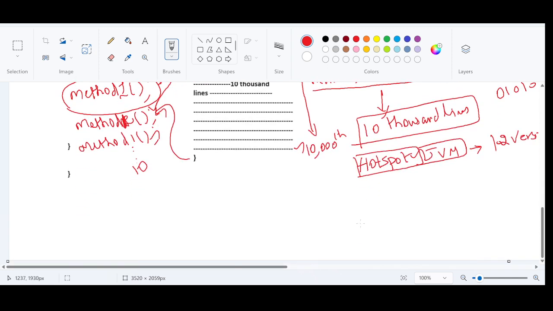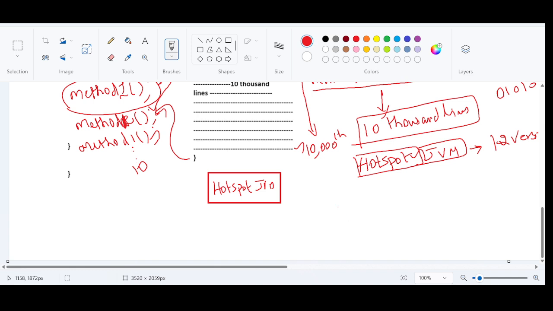So what does HotSpot JVM do? Now let us assume that we have a HotSpot JVM. Again, I'm going to call the method.